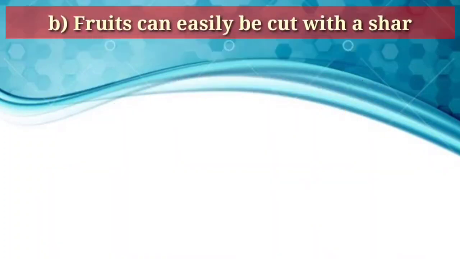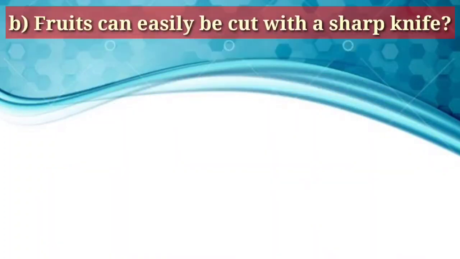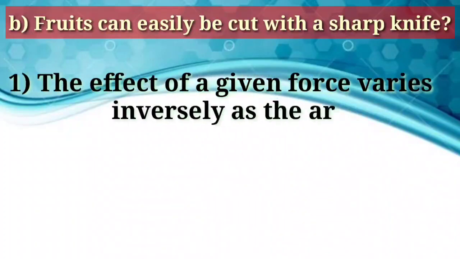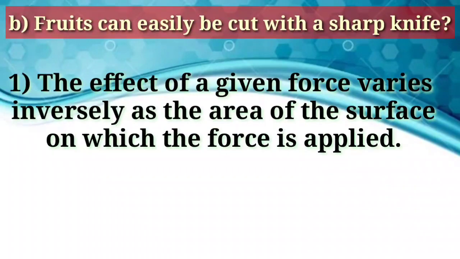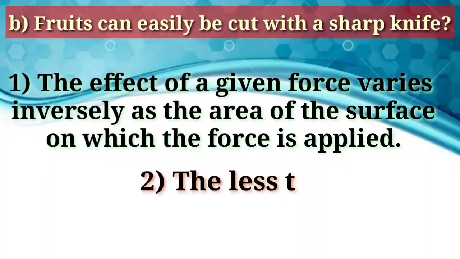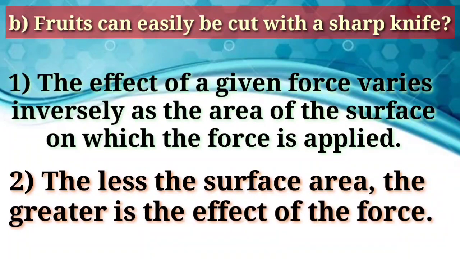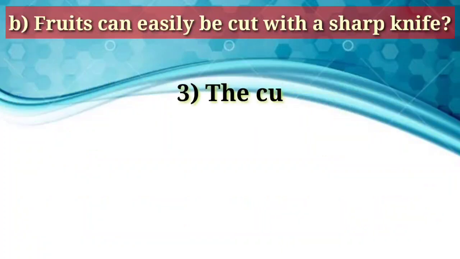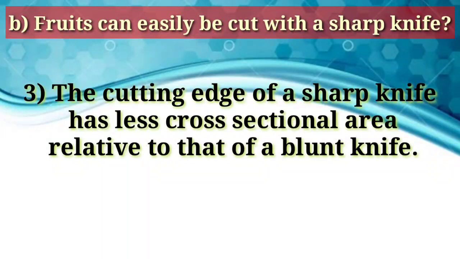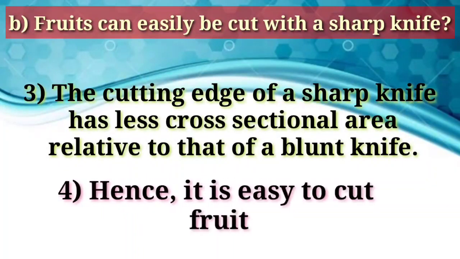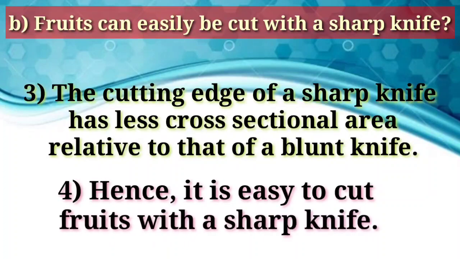B. Fruits can easily be cut with a sharp knife. Answer. The effect of a given force varies inversely as the area of the surface on which the force is applied. The less the surface area, the greater is the effect of the force. The cutting edge of a sharp knife has less cross-sectional area relative to that of a blunt knife. Hence, it is easy to cut vegetables, fruits with a sharp knife.